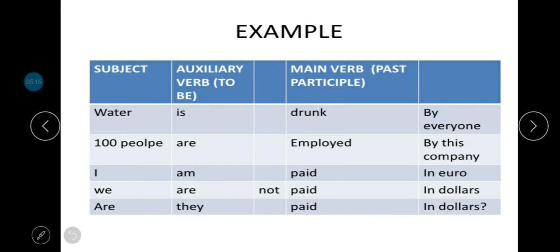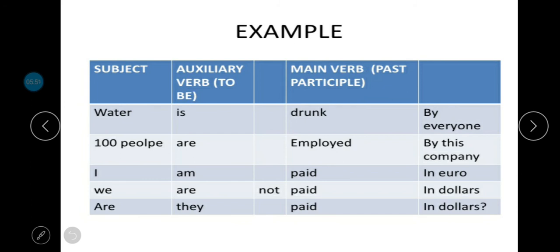Let's look at a few examples. Water is drunk by everyone. 100 people are employed by this company. I am not paid in euro. We are not paid in dollars. Are they not paid in dollars? So I am paid in euro. We are not paid in dollars. Are they paid in dollars?